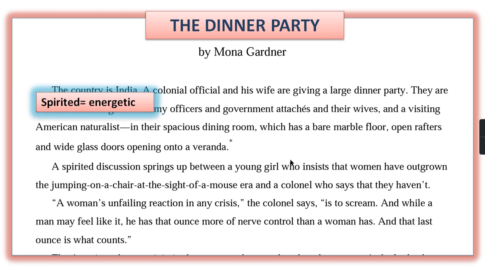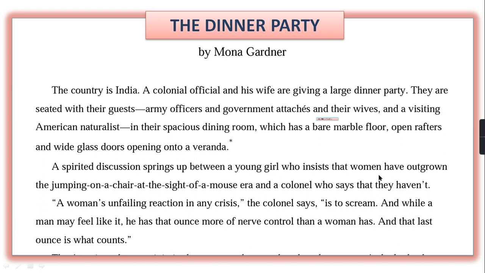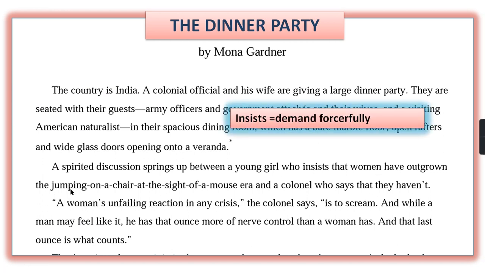A spirited discussion, spirited means an energetic discussion, springs up between a young girl who insists that women have outgrown the jumping on a chair at the sight of a mouse era, and a colonel who says that they haven't.